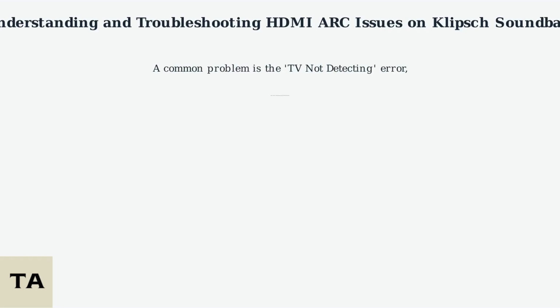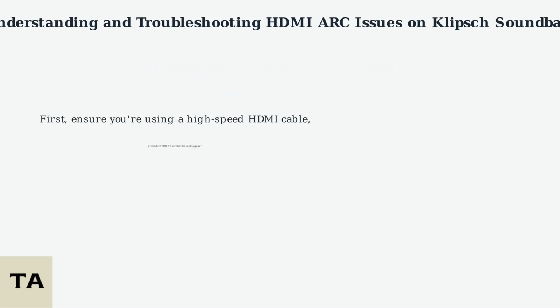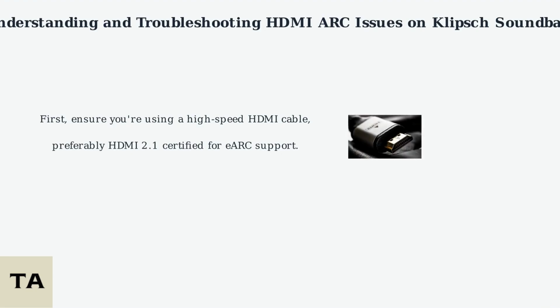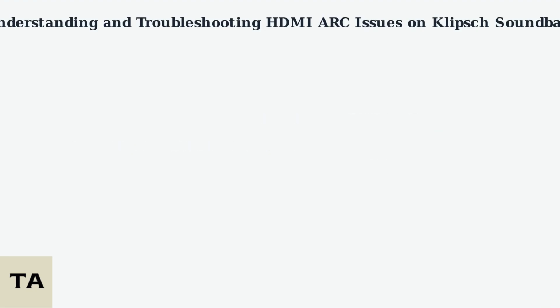A common problem is the TV not detecting the soundbar, often caused by handshake failures between devices. The first step is to ensure you're using a high-speed HDMI cable, preferably HDMI 2.1 certified, especially if your soundbar and TV support eARC. Faulty or damaged cables account for many ARC failures.